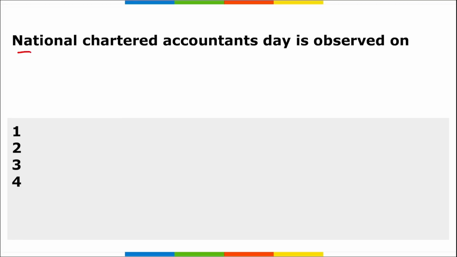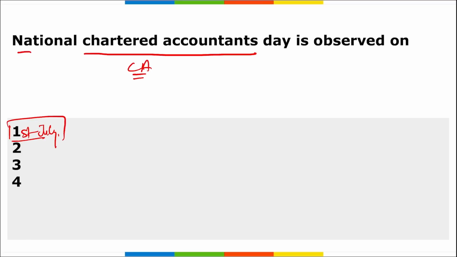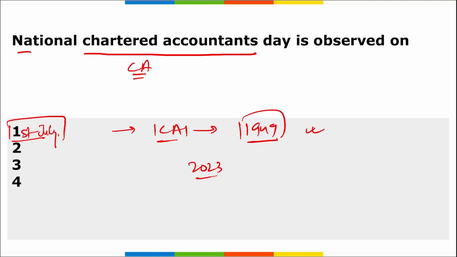Next day is National CA Day, that is your Chartered Accountants Day. This day is observed also on the 1st of July. So both National Doctors Day and National Chartered Accountants Day are observed on 1st of July. This day is observed by ICAI, right? And it was observed from 1949. Since 1949 we are observing this day, so we can say in the year 2023 India observed the 75th anniversary of this ICAI, correct?